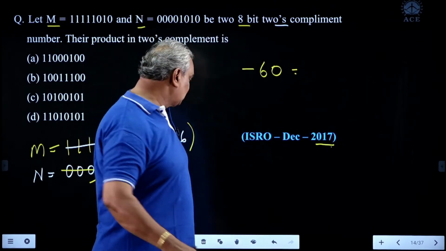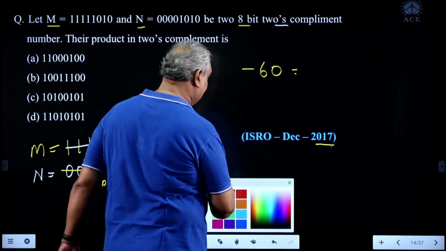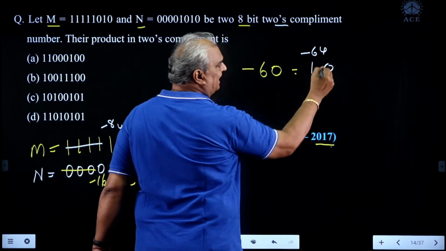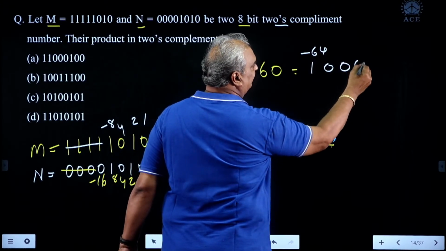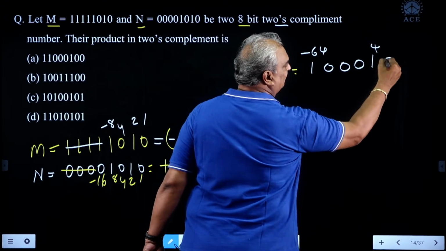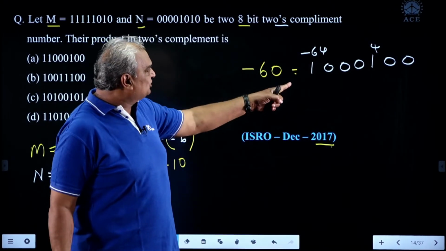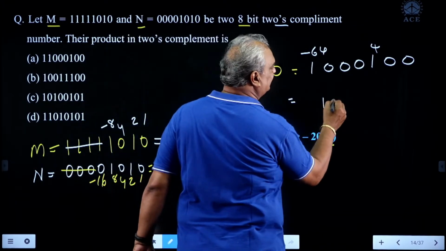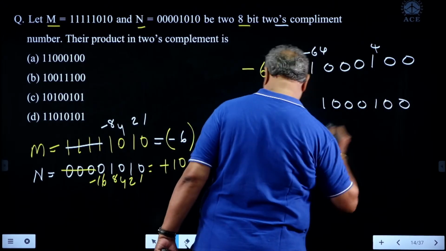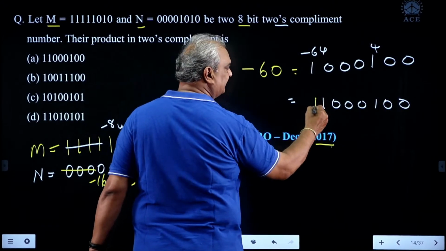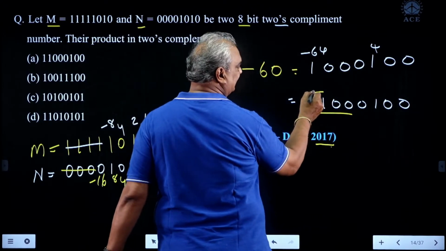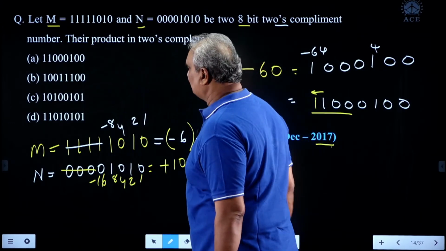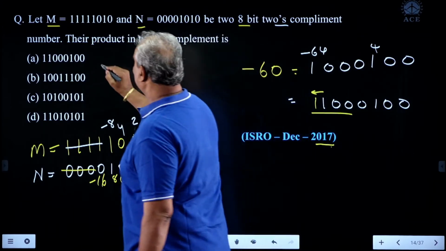Express the same in 2's complement notation. To represent -60 we require -64. Next, 32 not required, 16 not required, 8 not required, 4 is required, 2 and 1 are not required. Now its size is 7-bit, but the answer is given in 8-bit. That's why 10001000. Use the sign bit extension technique. The sign bit is extended to the left. So what about the correct answer? 1100 0100. So the correct option is A.